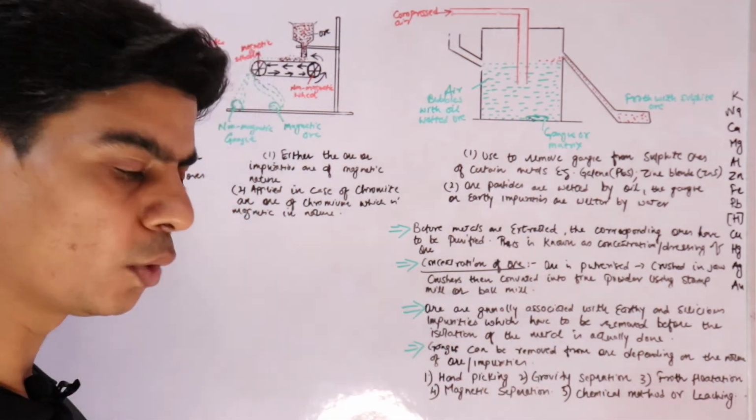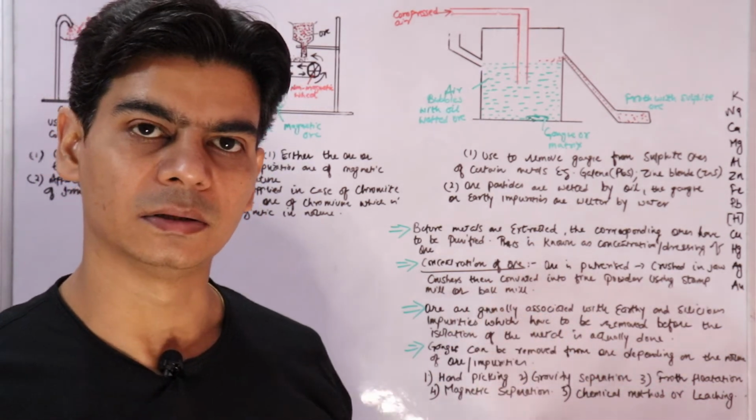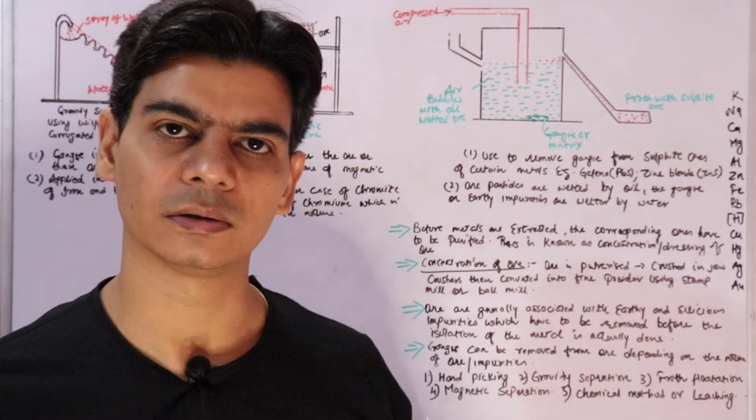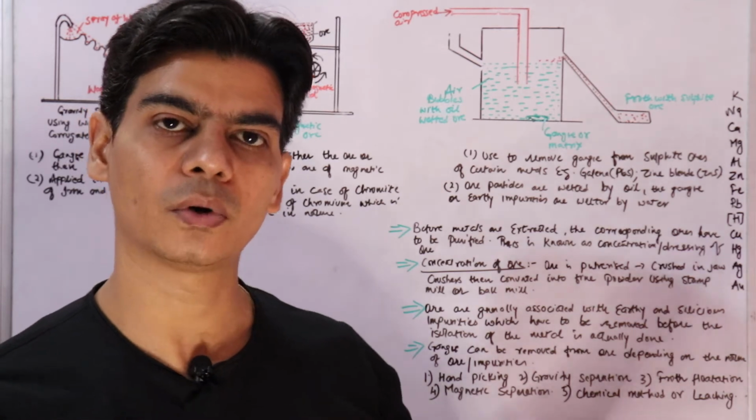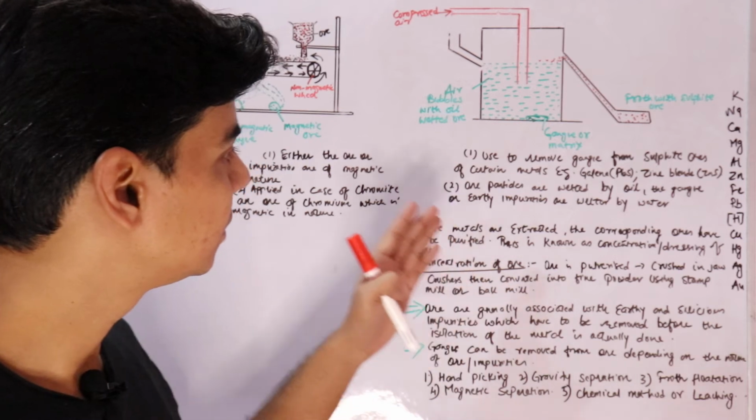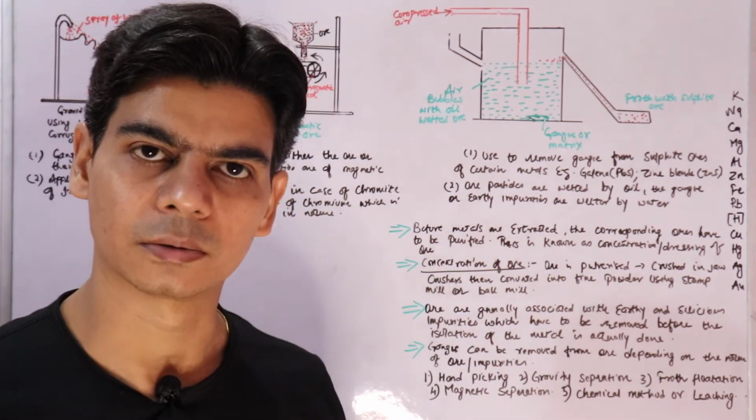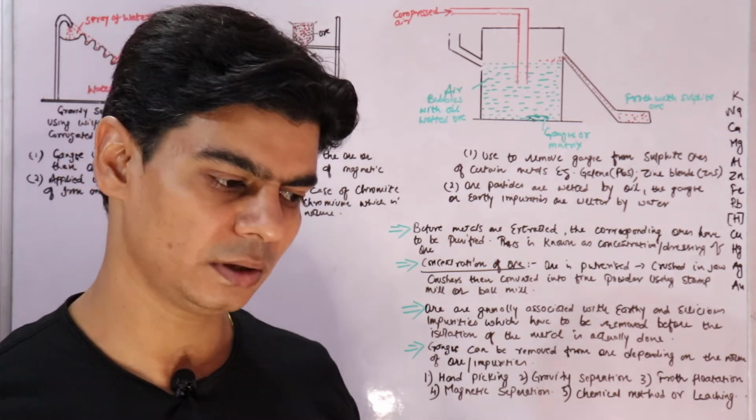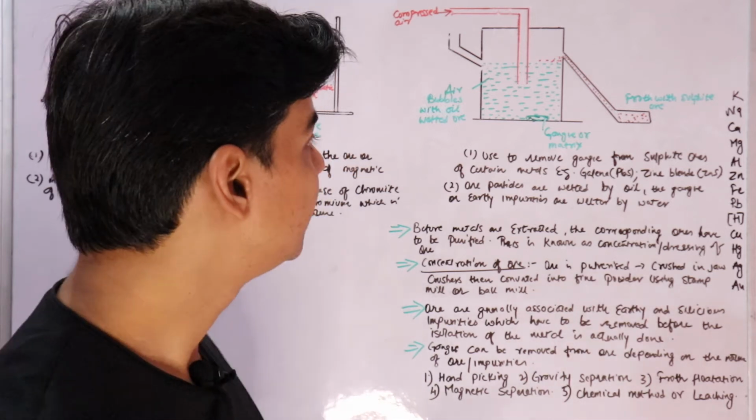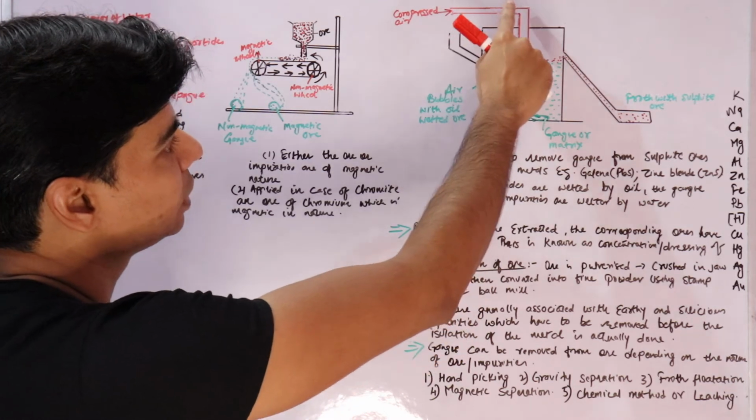The powdered ore will get wetted by oil particles. That is, the ore will go into the oil, and the gangue or the impurities will go in the water. So we have ore particles in oil and impurities in water. And then you pass a current of compressed air into this.